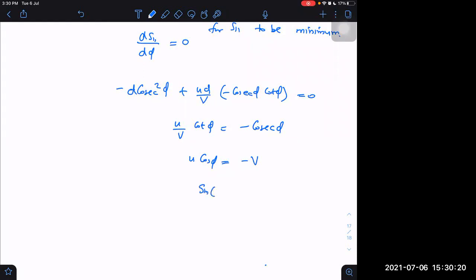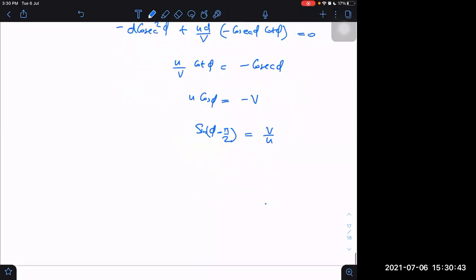I can write this as sine of phi minus 90 degrees is equal to v by u. Now we are getting it.